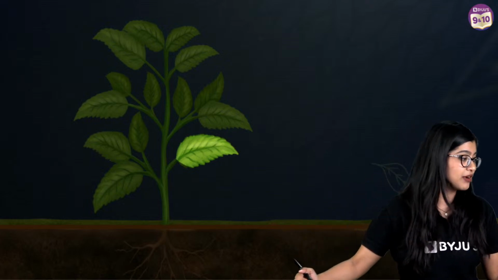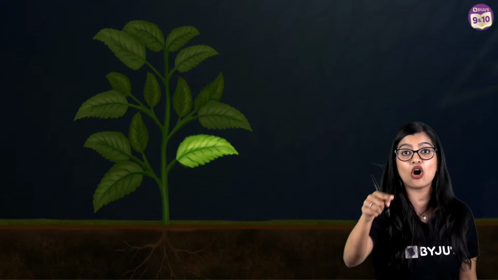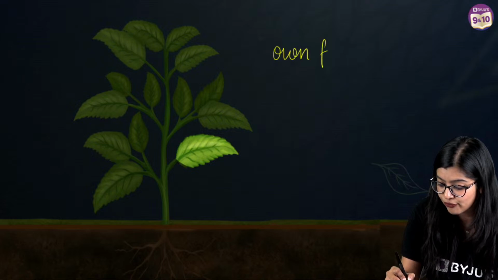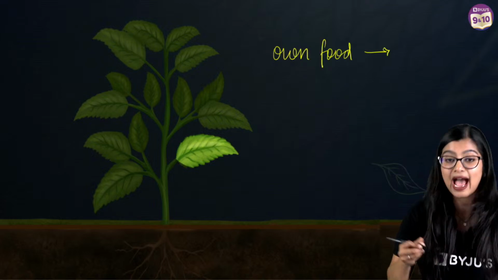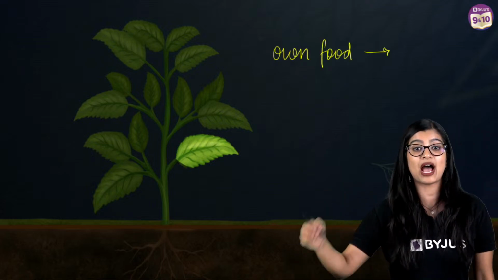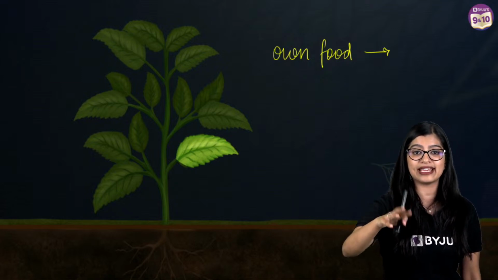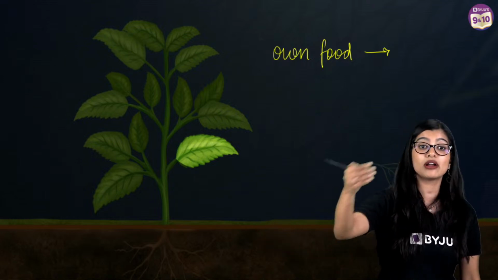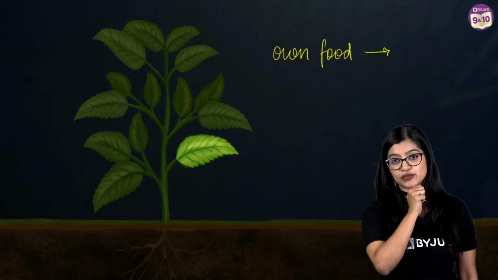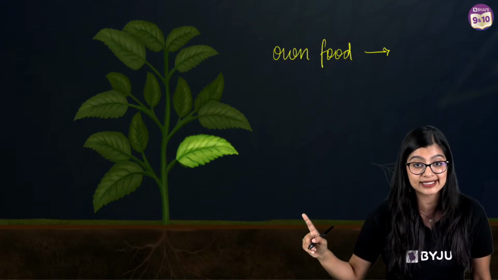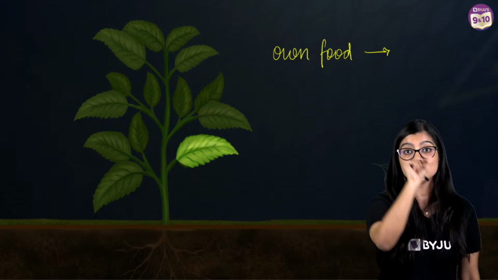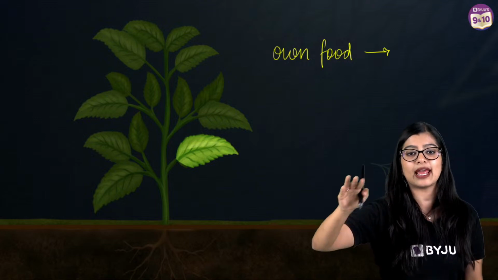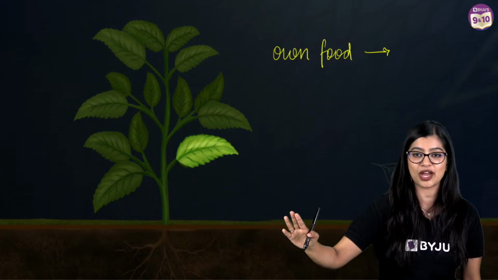So very quickly, everybody, you have another question coming your way. Organisms that produce their own food, right? They are called what? Now you have two options coming your way. Very simple, easy question. Are they called autotrophs, or are they called heterotrophs? Organisms that produce their own food using simple inorganic substances, right?